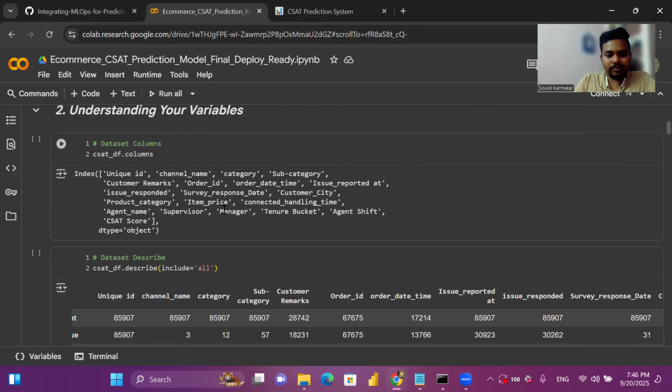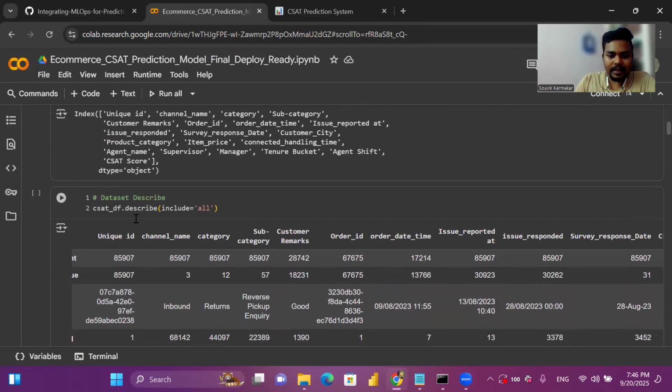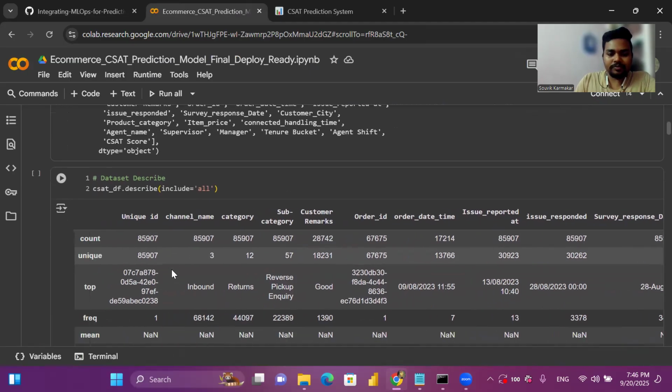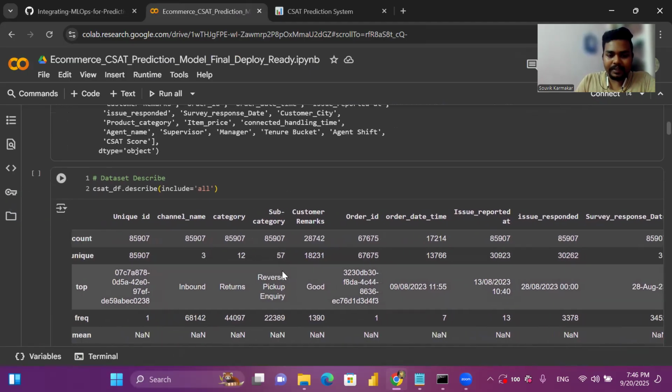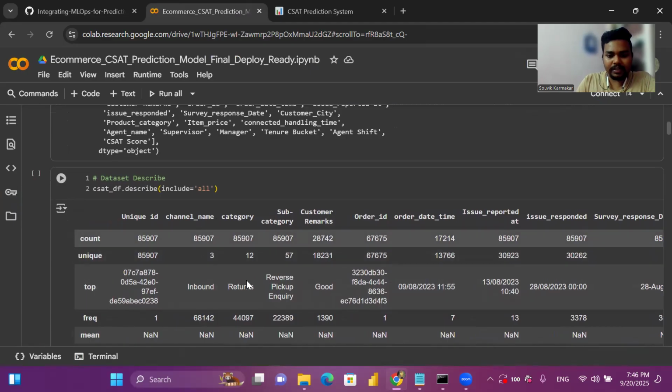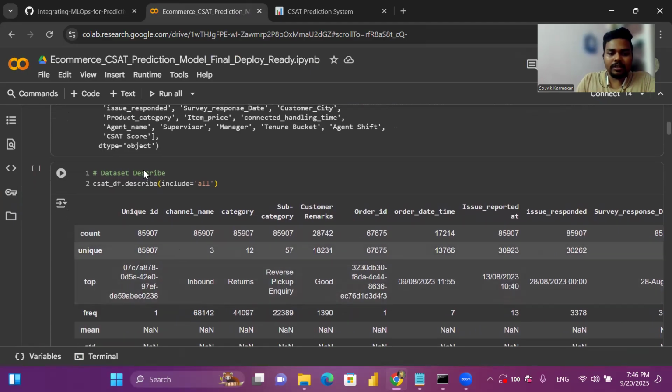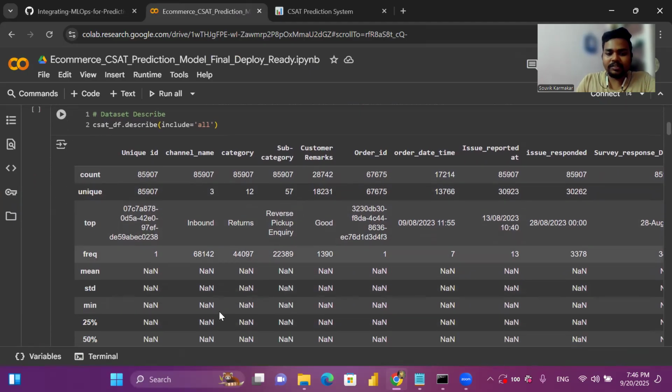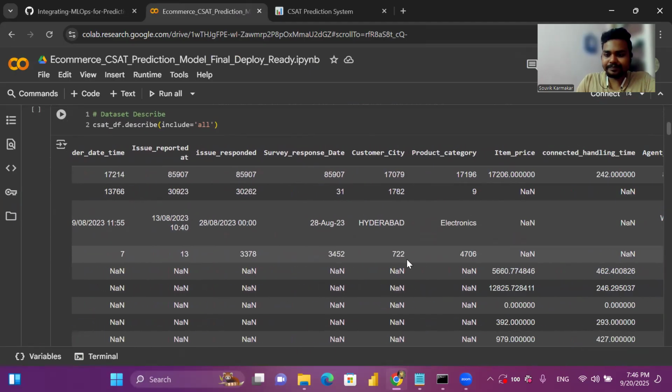So these are the columns here, and I have found out the statistical summary of all the features. So unique ID and category, all the numerical and object columns, the statistical summary I have presented here.